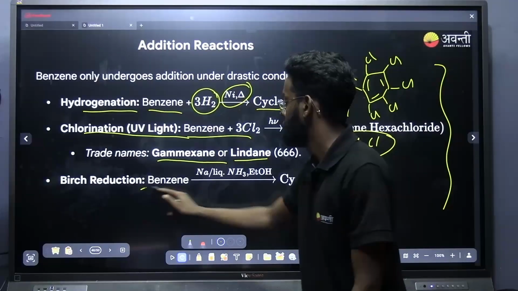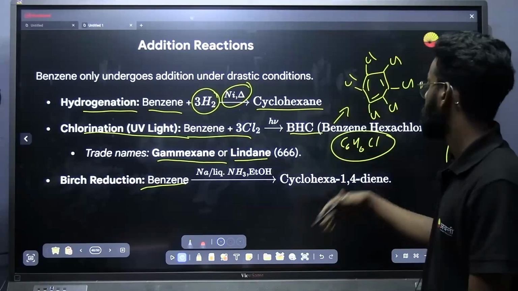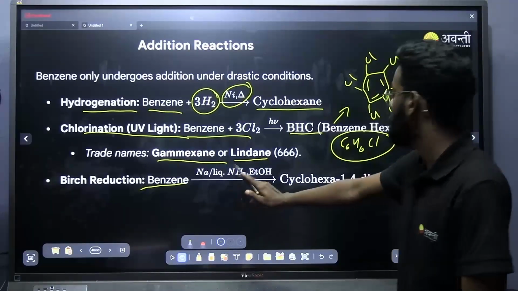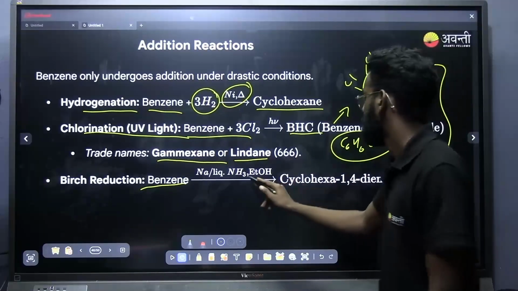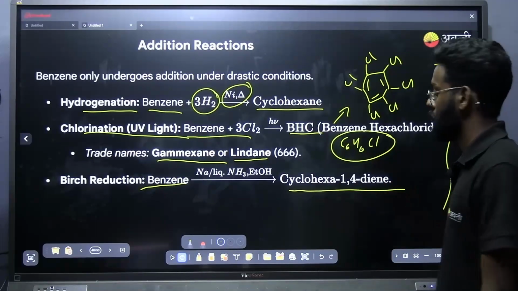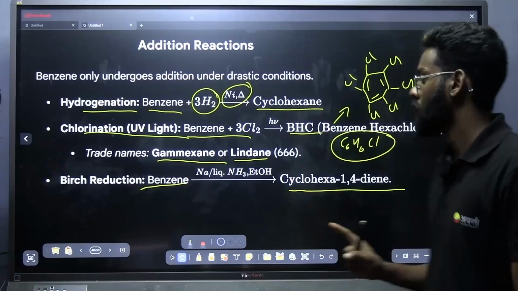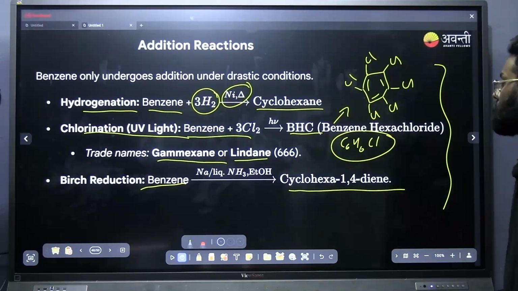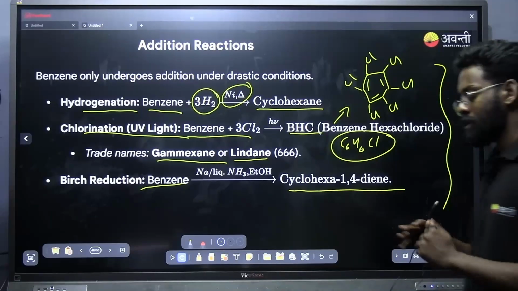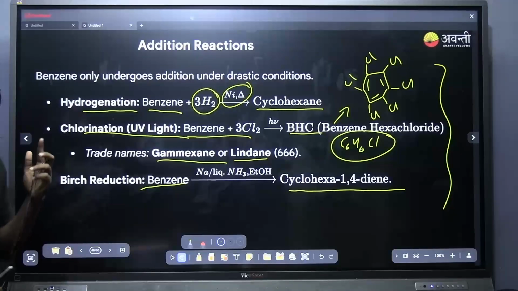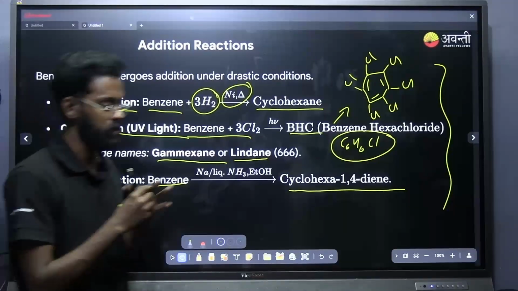Next one is Birch reduction. Birch reduction you already know, right? A double bond will be converted to a single bond. In the case of benzene, one double bond will be broken and that will be added with hydrogen, and you will be getting cyclohexa-1,4-diene. So all these things, everything I have mentioned in the slide, you just need to go through the slide, and the doubtful part you can ask me if you still have doubt.